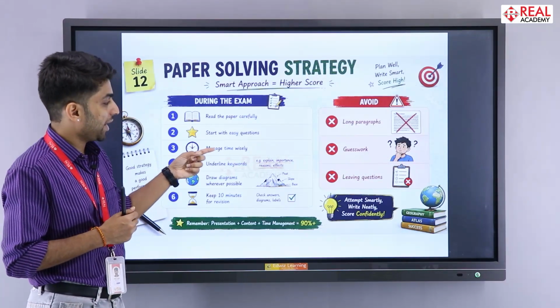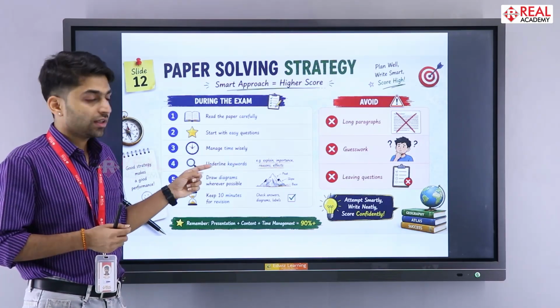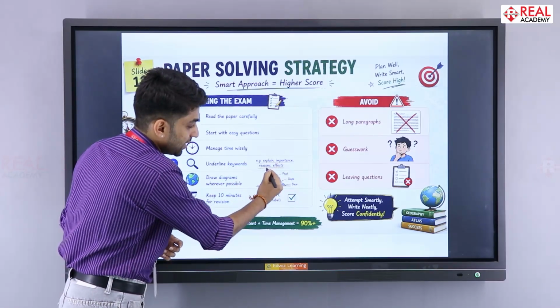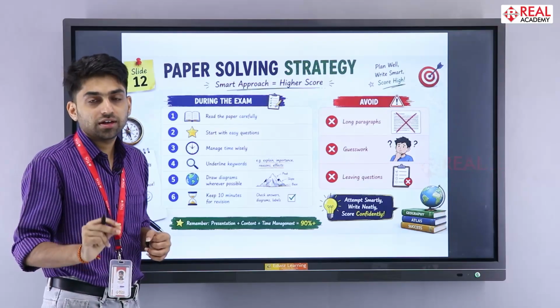Then the third thing is to manage time wisely, because we all know you may know a lot, but time is limited. Then comes underlining the keywords like explain, importance, reasons, effects, this kind of keywords, and along with them, geographical keywords.